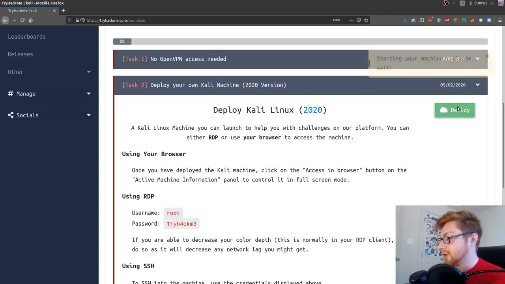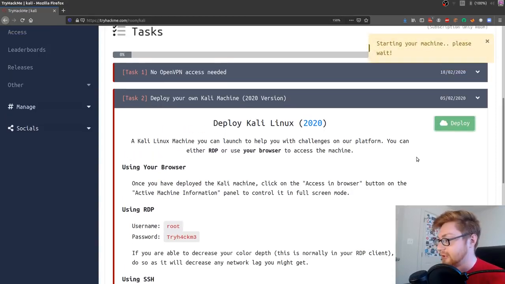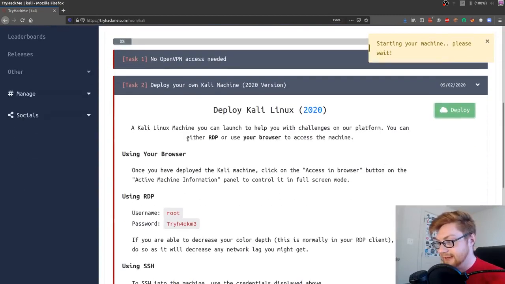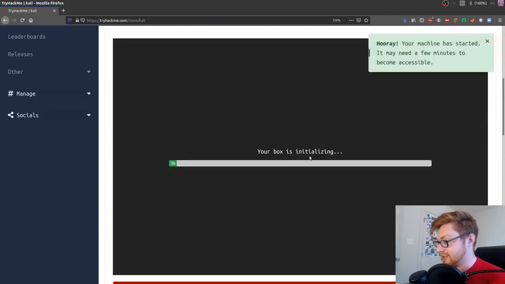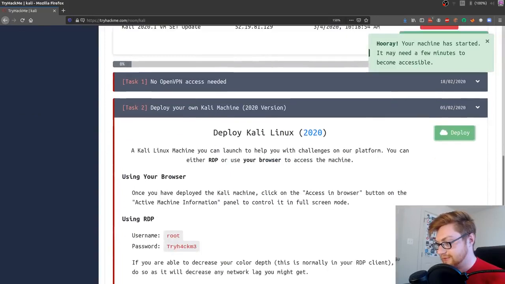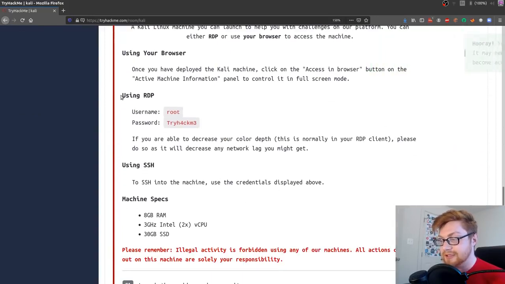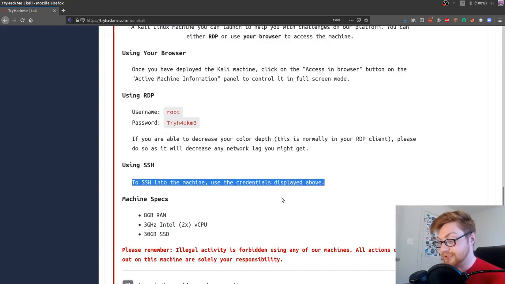So if you hit the deploy button, just that green little cloud up there, it'll go ahead and start it up. And this is really cool. All right, I'll let this initialize while I read some of the things you can do with it. You can access it through RDP, so if you need that graphical user interface, you have credentials there. And you can go ahead and SSH to it, which is also awesome.